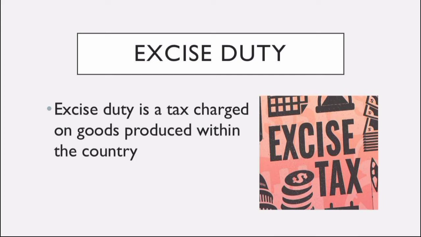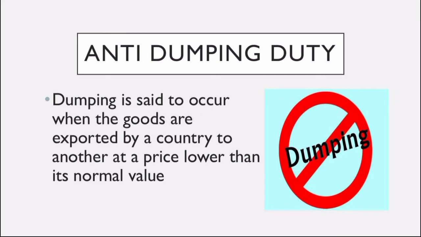Excise duty. It is a tax charged on goods produced within the country. It is opposite to custom duty. Its another name is CENVAT, Central Value Added Tax. Anti-dumping duty. Dumping is said to occur when goods are exported by a country to another at a price lower than its normal value. This is an unfair trade practice which can have a distortive effect on international trade. In order to rectify the situation, the central government imposes it.